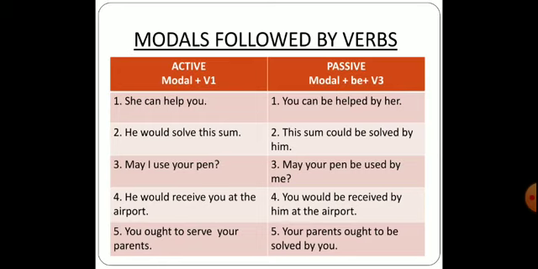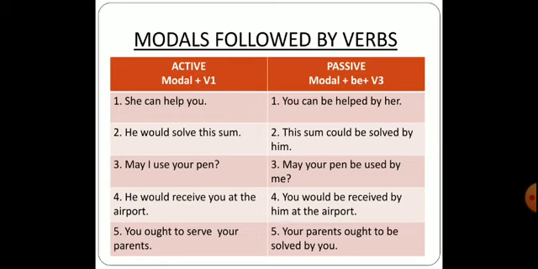The next one, may I use your pen? If a sentence starts with a question, if it is interrogative, we are not supposed to make it into an assertive or a simple sentence. It would remain as it is. No changes in the tense, no changes in the formation of it. So may I use your pen.